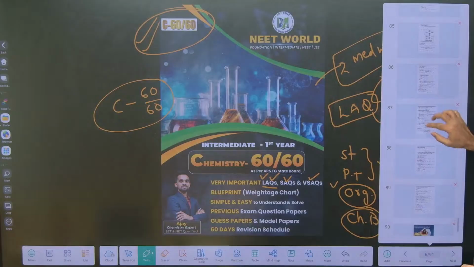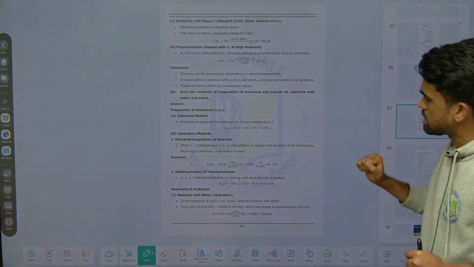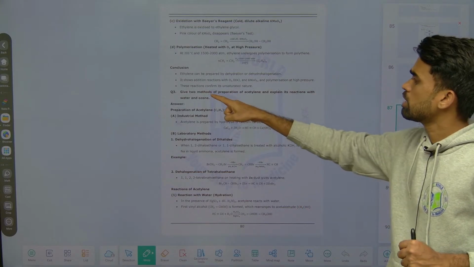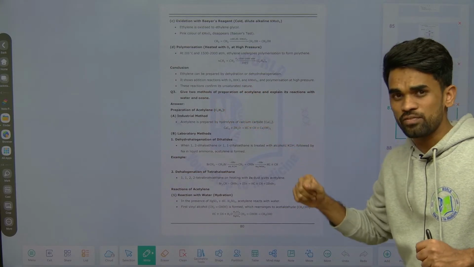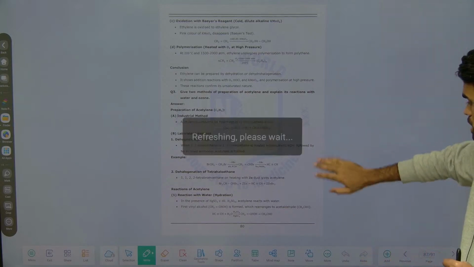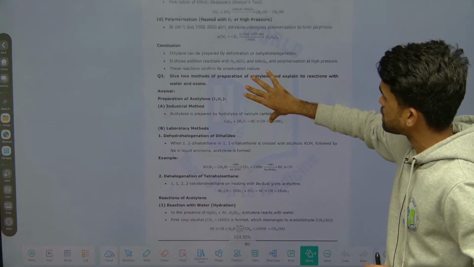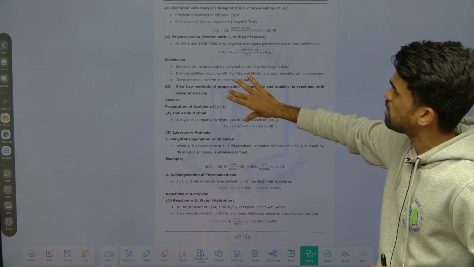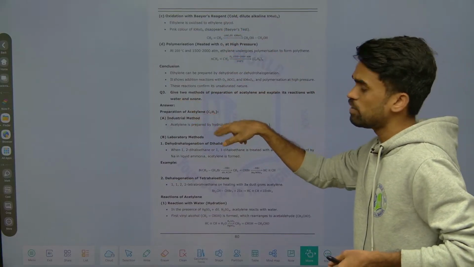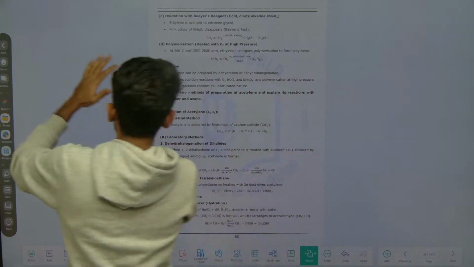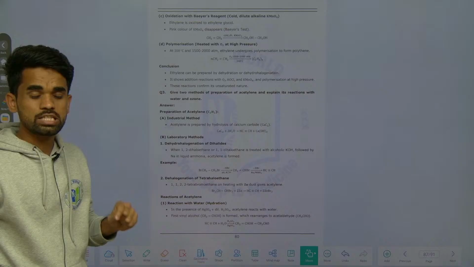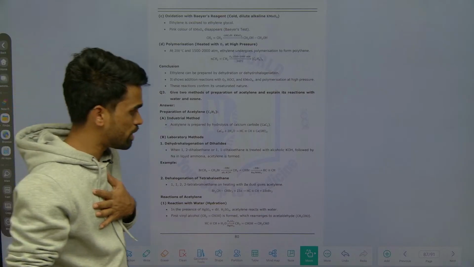Right. Now look at this. So these are the things we discussed in the last session. In the last session I covered up to the methods of preparation of ethane and its chemical reactions. So guys, if you download the material, it will be like this. See, it will be like this because this is itself a material page. Every line here will be clearly explained, so no need of worrying about your preparation or explanation from someone, because here we are to provide everything.